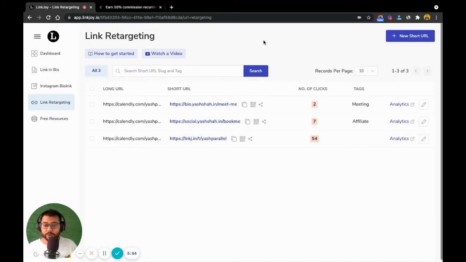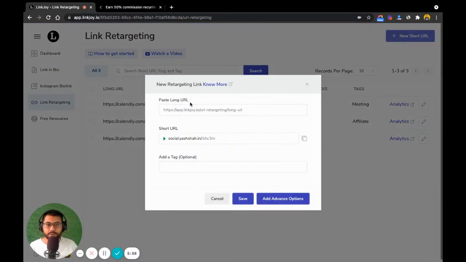So once you have your affiliate URL, just click on new short URL over here. You can paste your affiliate URL over here. As you see, this is the tracking code of the affiliate, and then this is the normal link for sign up. Now, I don't want this to be hosted on LNKJ, so I want it to be on social.yasha.in. And so this is my custom domain. So I just click on social.yasha.in, and then I will say the URL to be Clientjoy CRM for agencies.